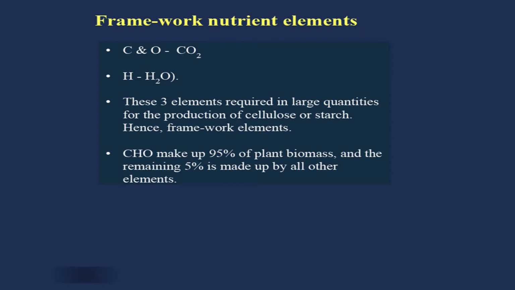But do the farmers manage this carbon, hydrogen, oxygen for the plant? Mostly not. Carbon dioxide in the environment cannot be manipulated or changed. Whatever concentration of carbon dioxide is there in the atmosphere will remain fixed. So farmers have no choice.